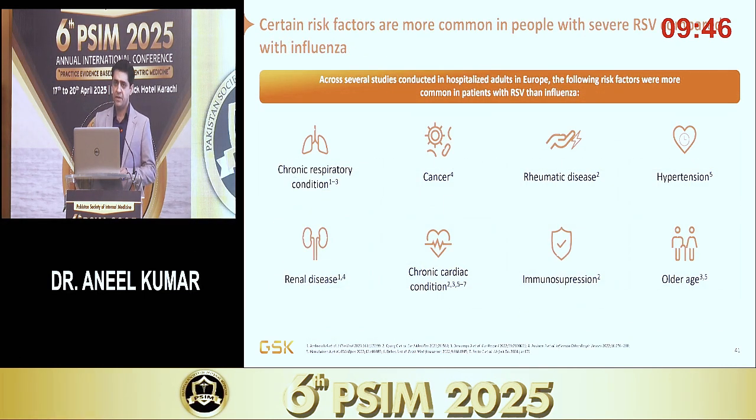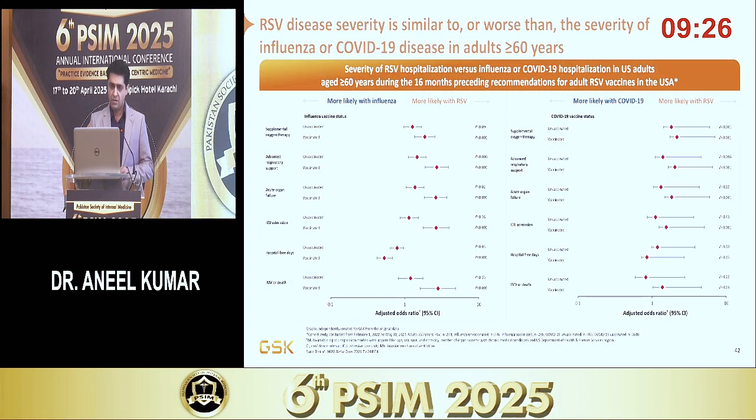But if we compare influenza with RSV, we already know that RSV has more predilection for those patients who are older and who have more comorbidities like lung disease or cancers or rheumatic disease, hypertension, renal disease, and others. So RSV disease severity is similar to or worse than the severity of influenza and COVID.